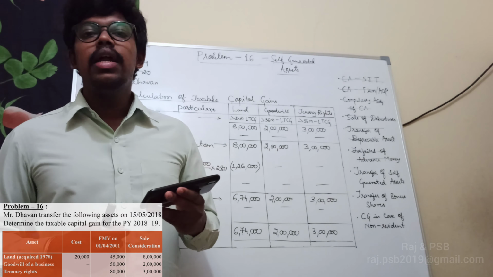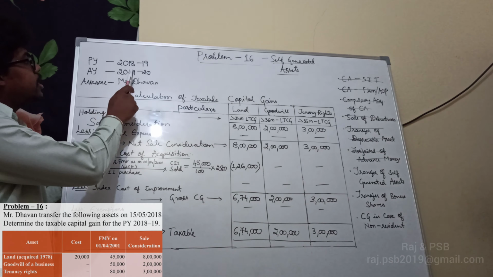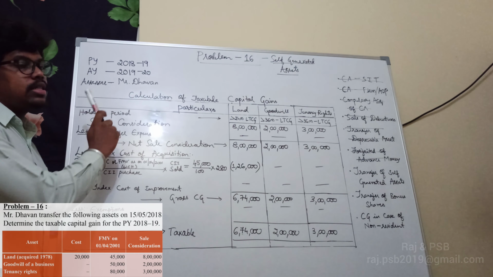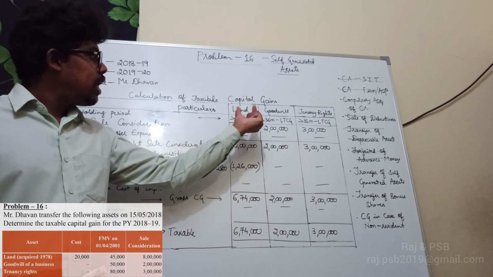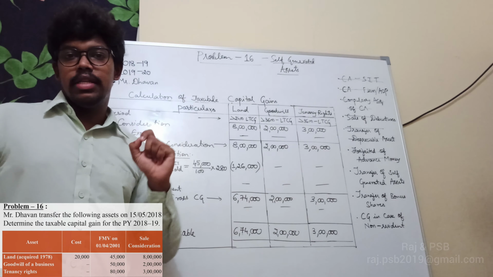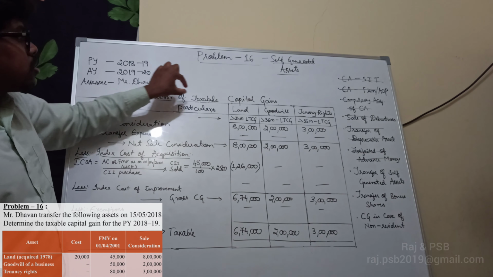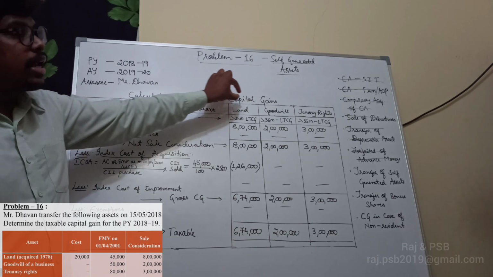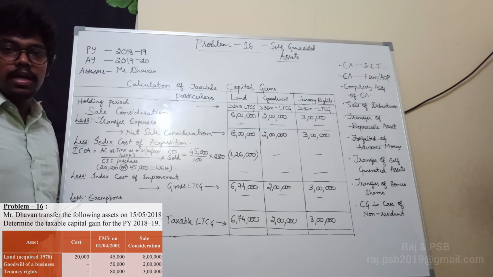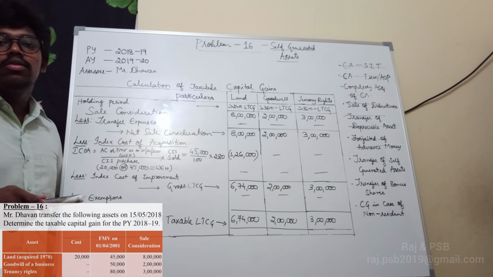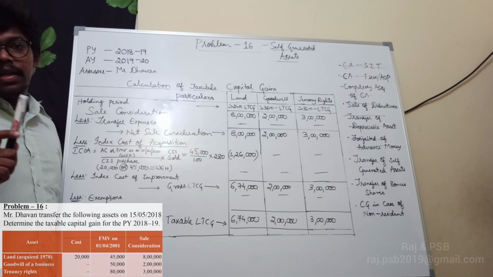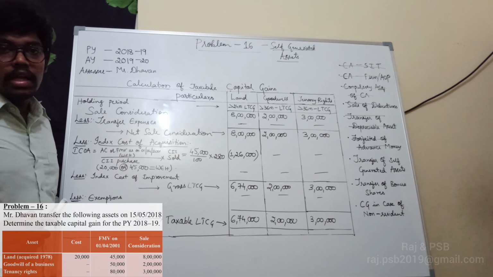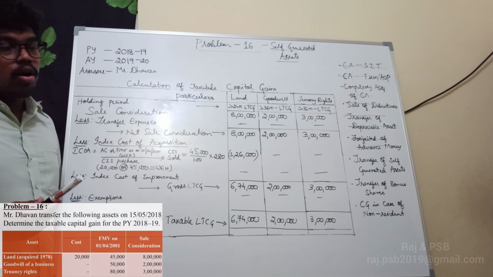Here the previous year is 2018-19, assessment year is 19-20, and the assessee is Mr. Dhawan, and he has three forms of assets, that is land, goodwill and tenancy rights. So, calculation of taxable capital gains, particulars and three columns. We know that the land was purchased in the year 1978. From 1978 till the previous year 18-19 it is more than 24 months, that is why it is treated as long term capital gain.